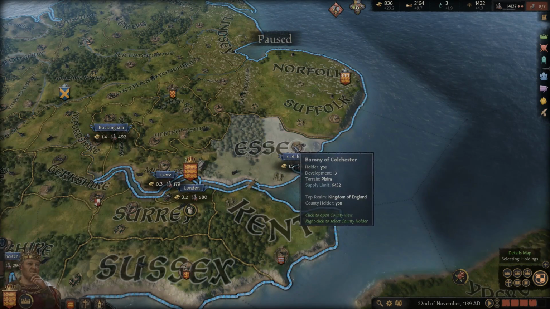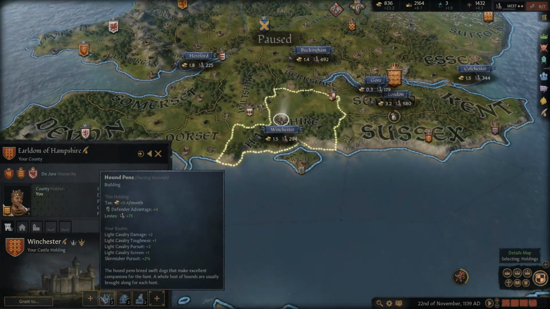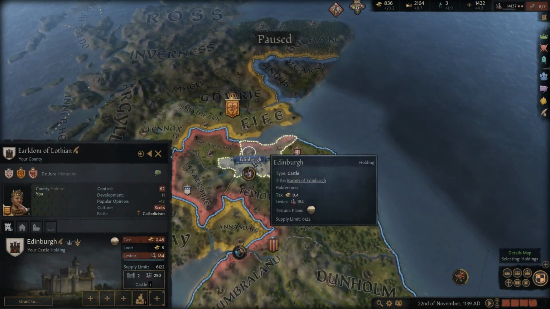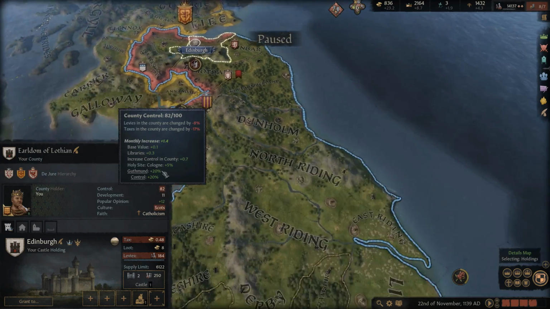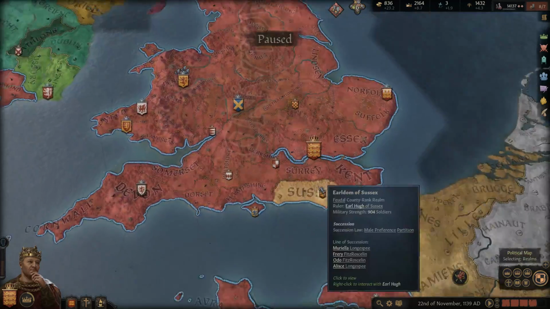I think we'll wait. Let's just use our money to build up any buildings we still have left. We have one slot here we can build in, one slot here. We could always improve up here. We're starting to get the control up higher, so yeah, we could improve the holdings there. So yeah, that's what we'll do next episode.